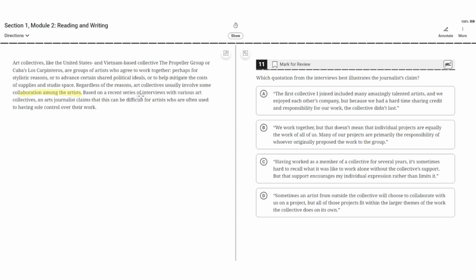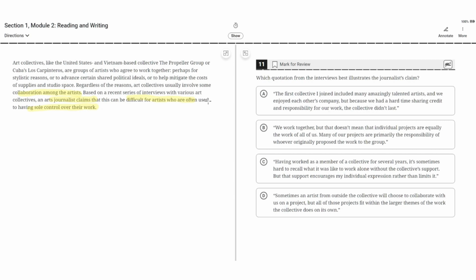Based on a recent series of interviews with various art collectives, an art journalist claimed that this can be difficult for artists who are often used to having sole control over their work. So the claim here is that art collectives can be difficult for artists who are used to having sole control over their work. Option A says, the first collective I joined included many amazingly talented artists, and we enjoyed each other's company, but because we had a hard time sharing credit and responsibility for our work, the collective didn't last.